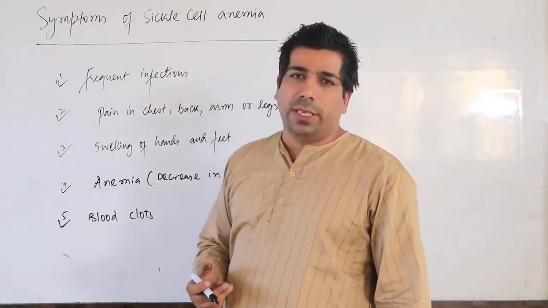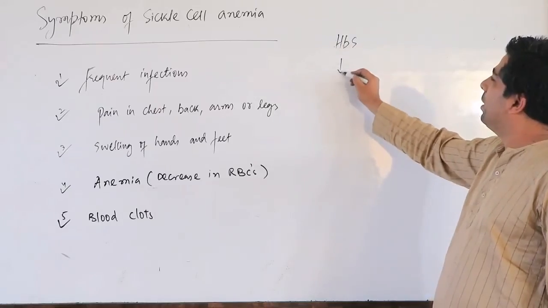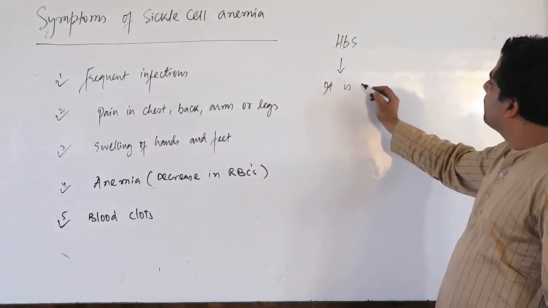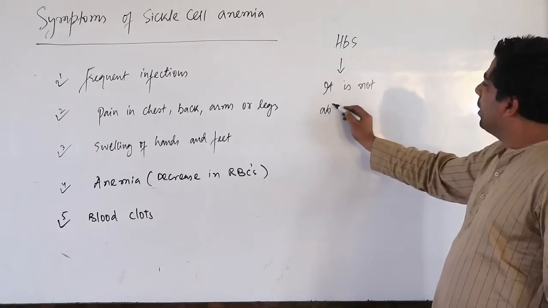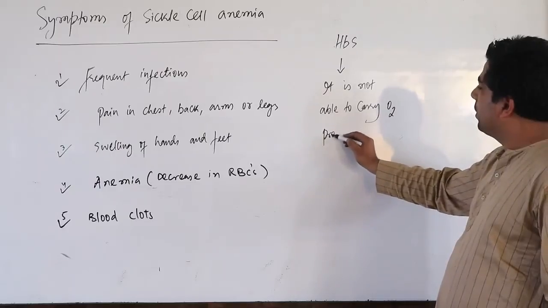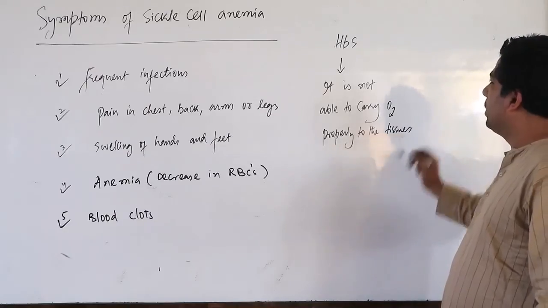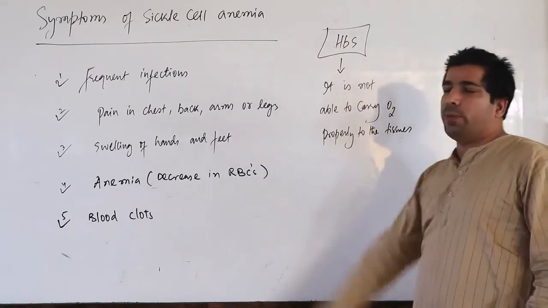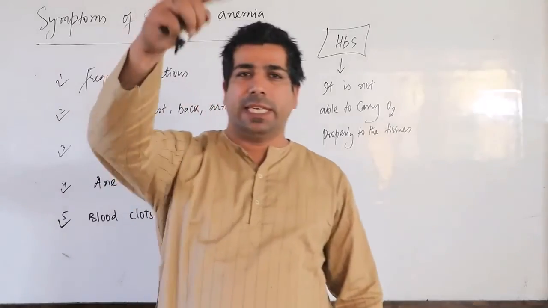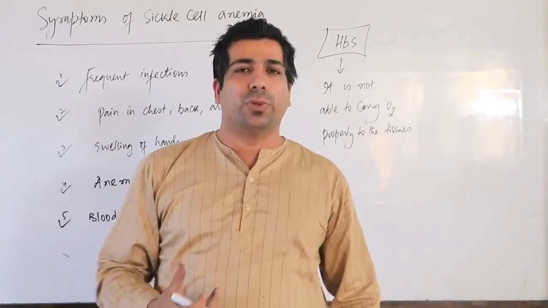It's all because the defective hemoglobin, HbS, is not able to carry oxygen properly to the tissues. This defective hemoglobin is not able to carry oxygen to the various parts of the body, because the shape of the cell is crescent shaped, and a crescent shaped cell is not able to move through the blood vessels.